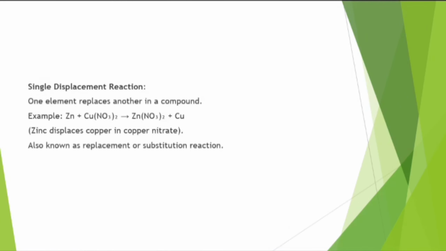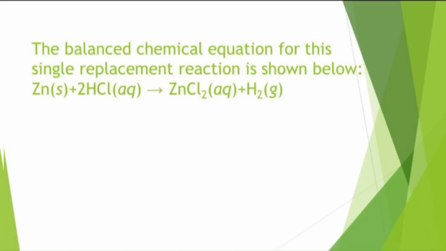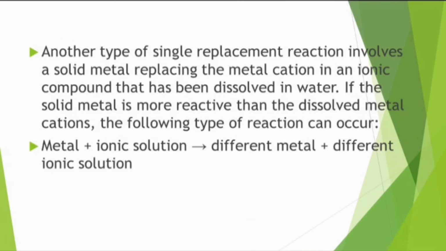Single displacement: one element replaces another in a compound. Zinc displaces copper in copper nitrate, also known as a replacement or substitution reaction. The balanced chemical reaction for this single replacement reaction is this equation.